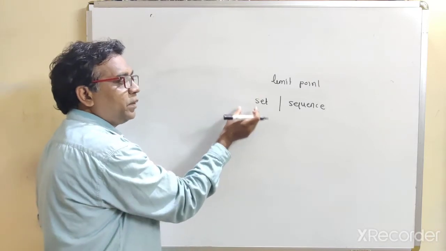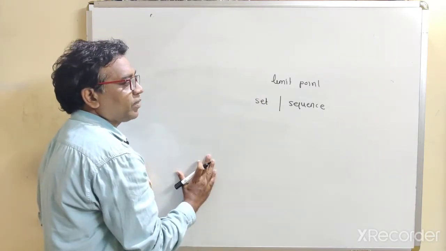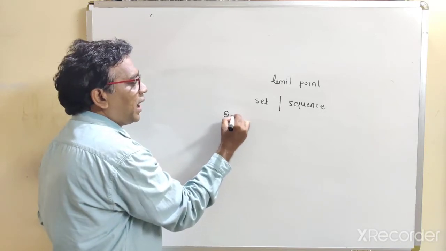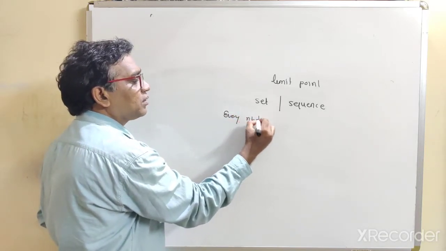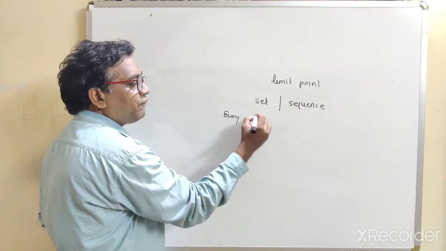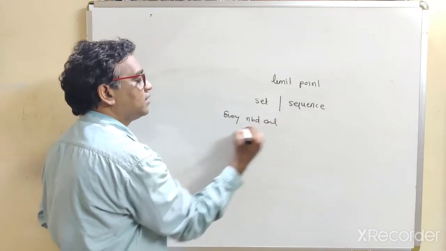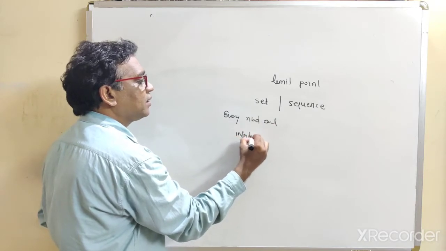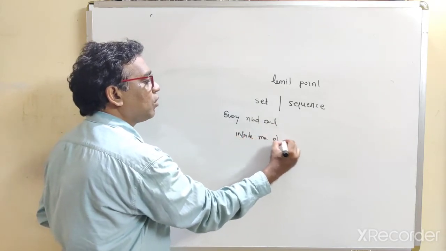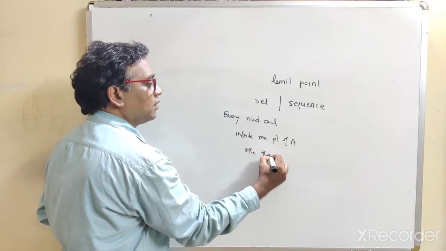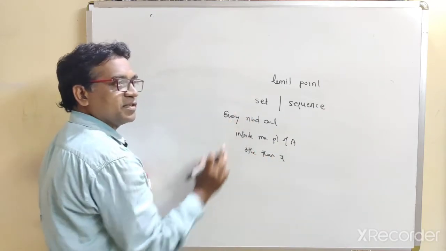What is the definition of limit point for a set? Every neighborhood contains infinitely many points of A other than X. This is the definition of limit point for the set.